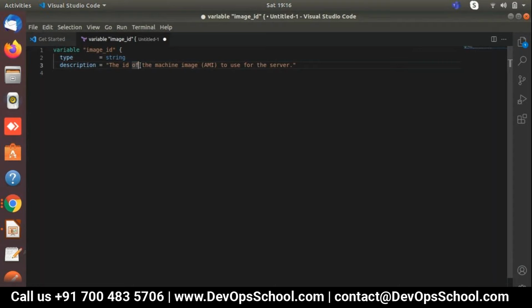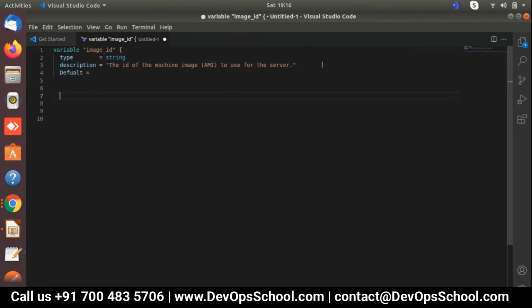Okay, how we need to do this. First thing is whenever we define a variable, we need to provide four parameters: variable, type, description, and one more, the default parameter. So let's understand step by step what exactly this is.